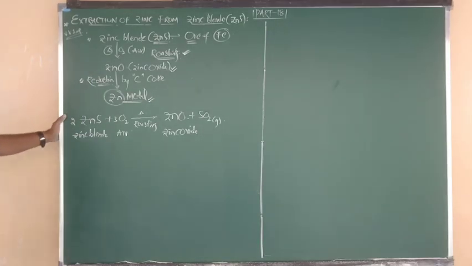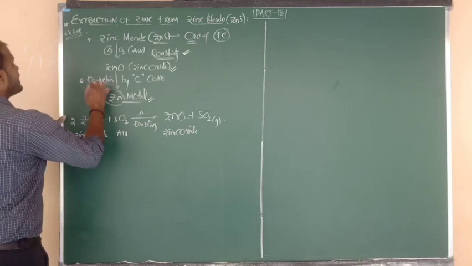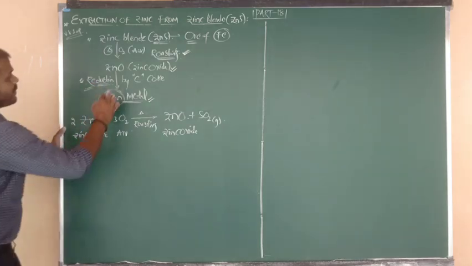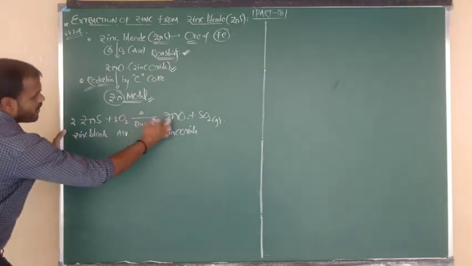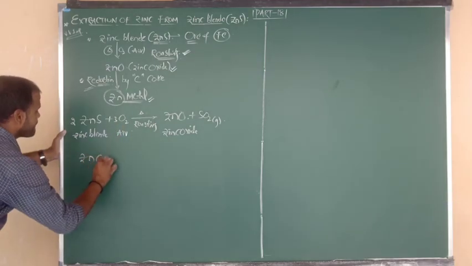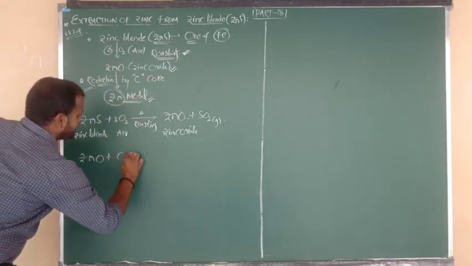Okay? Good. Now step 1, roasting, was over, and what is the second step here? Reduction procedure. Which compound is undergoing reduction? Zinc oxide. Such zinc oxide, which was formed in step 1, undergoes reduction. Reduction takes place by the addition of carbon.